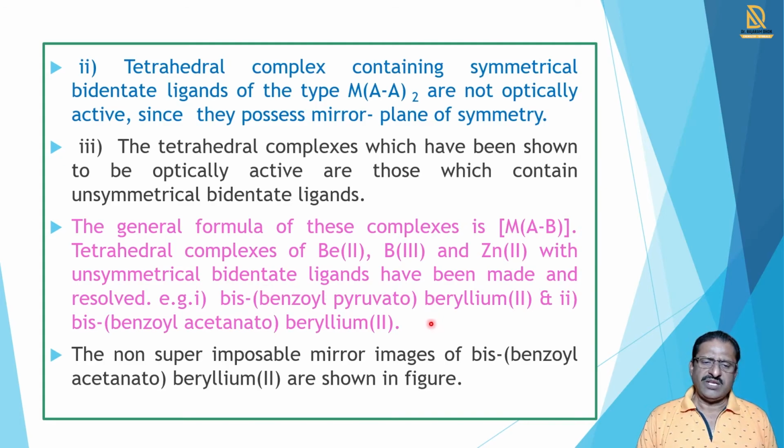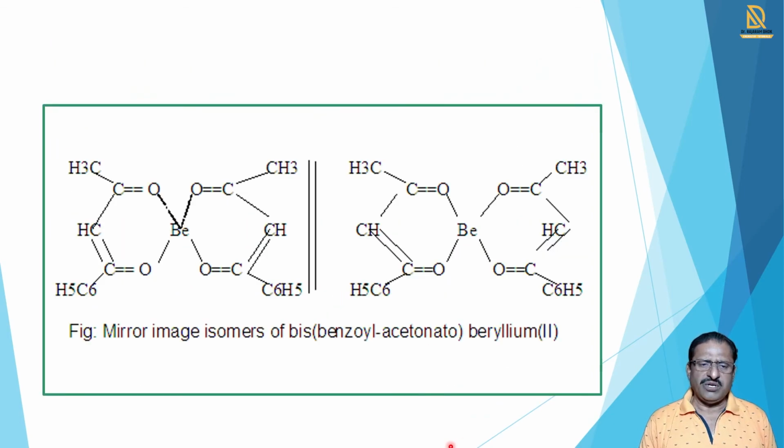One common example is bis(benzoylpyruvato)beryllium(II), and another is bis(benzoylacetonato)beryllium(II), and these two examples are shown in the structure. Here beryllium is attached with O double bond C, CH3, CH double bond C, O, C6H5. The other is O, C, CH3, CH, C6H5. And its mirror image is this second one.